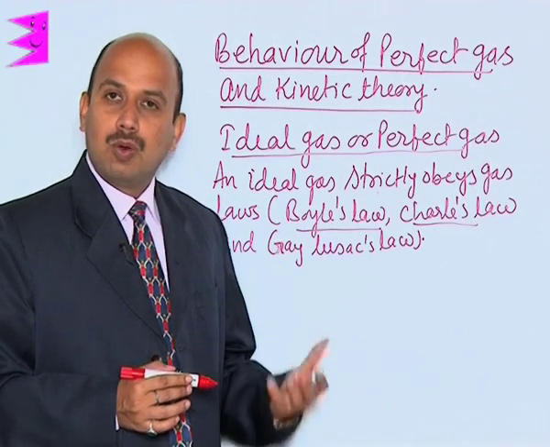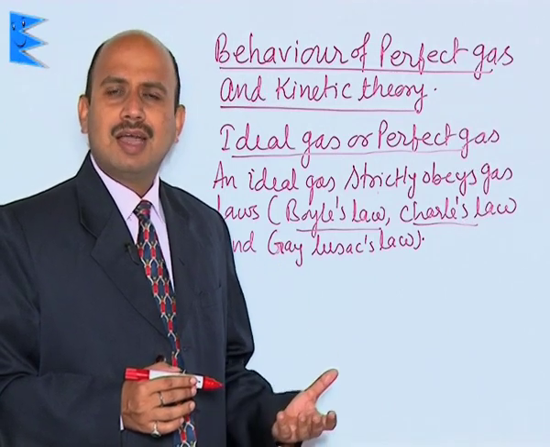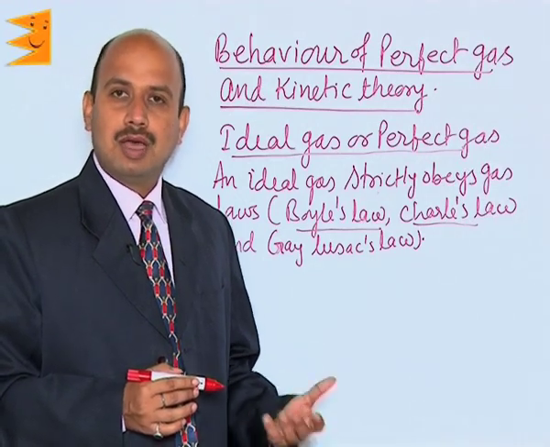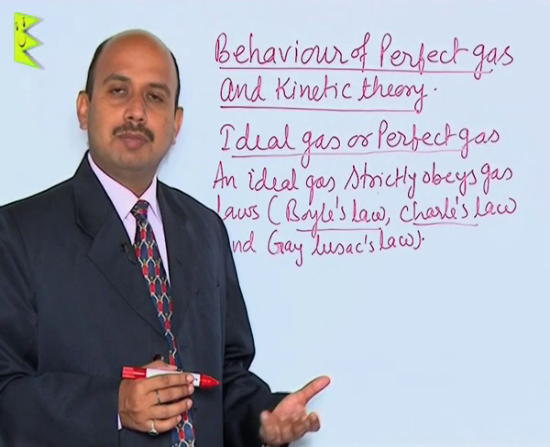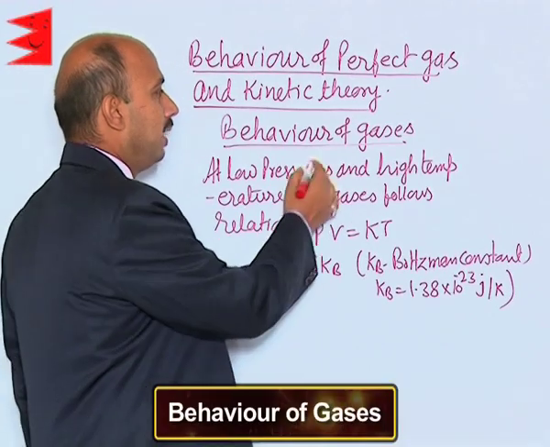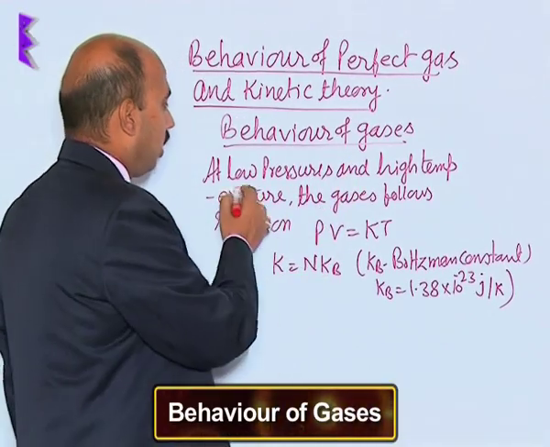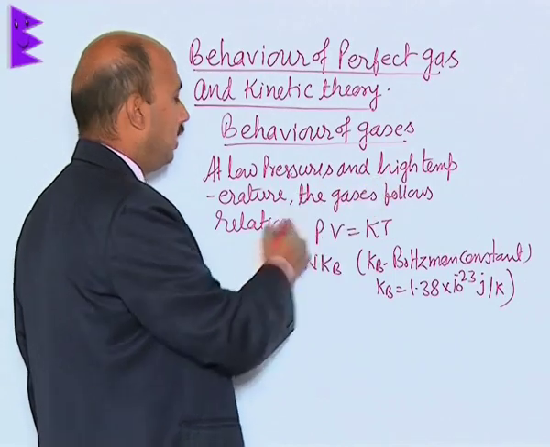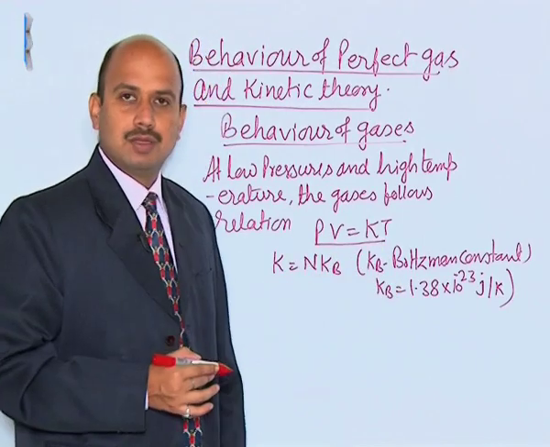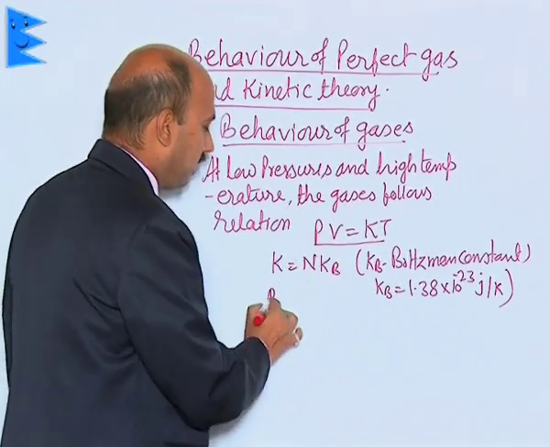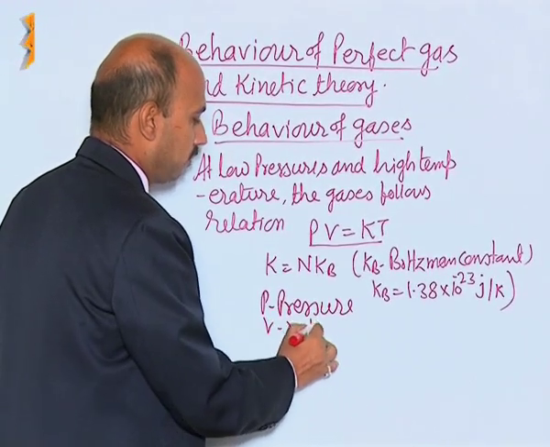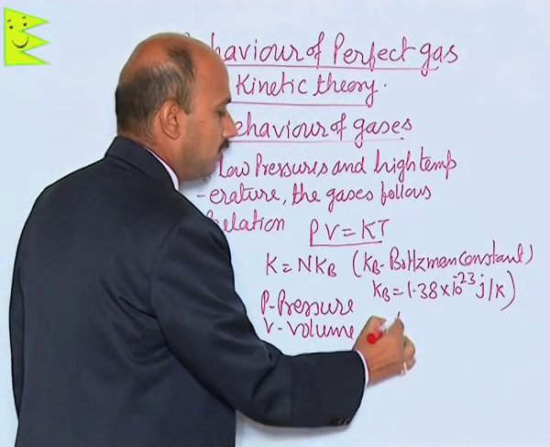Perfectly ideal gases do not exist, but certain gases at low pressure and high temperature can be considered ideal gases, like hydrogen, nitrogen or oxygen. Now see here, at low pressures and high temperatures, gases follow the relation PV = KT, where P is pressure, V is volume and T is temperature.